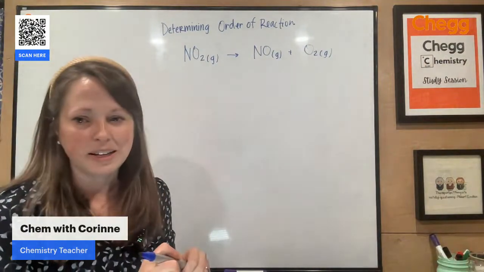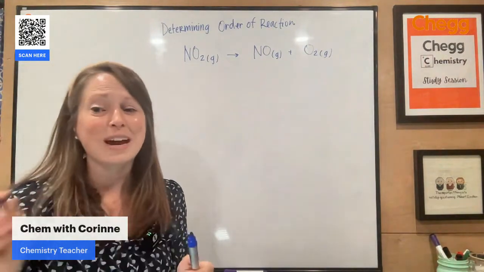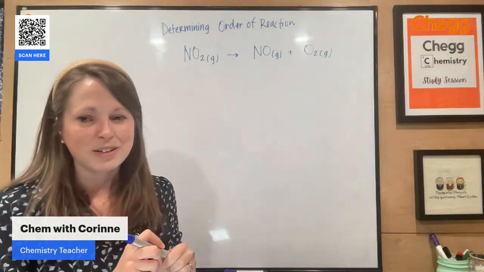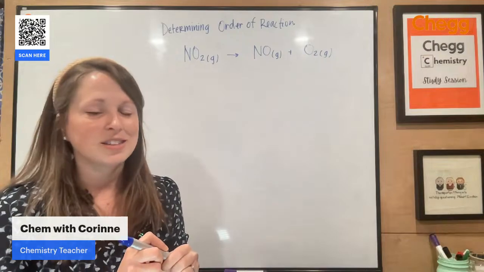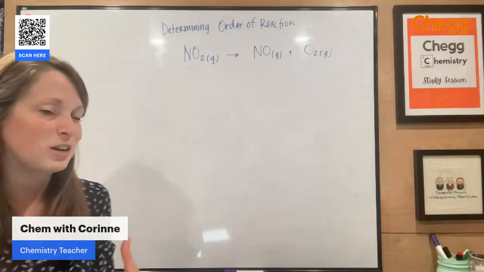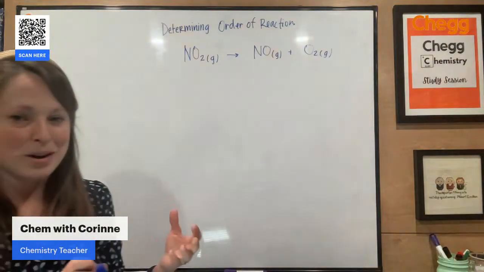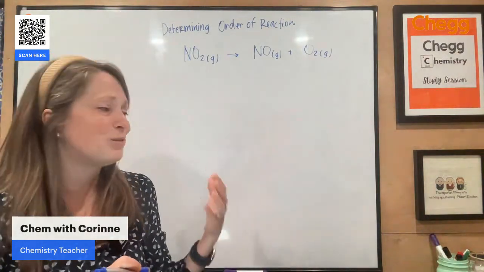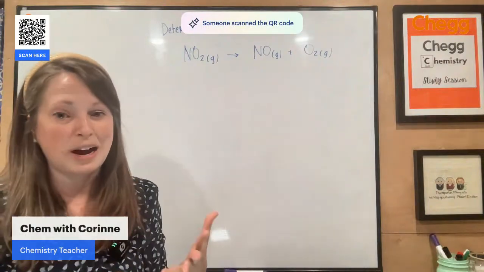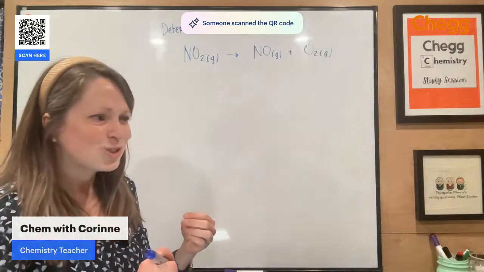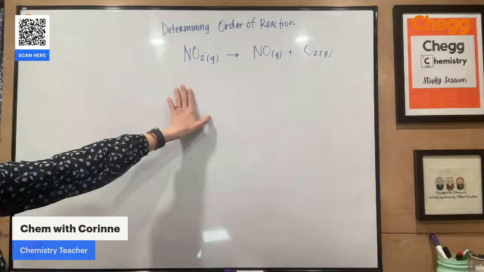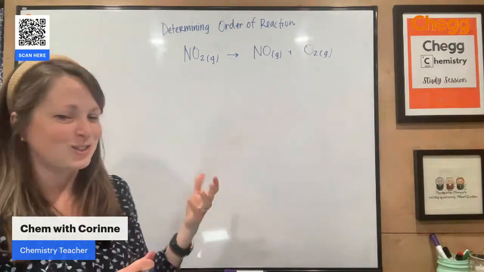It looks like we had someone in the chat. Yeah, that's another great mnemonic. Someone on TikTok just said, OIL RIG: oxidation is losing, reduction is gaining. Yeah, so oxidation is loss of electrons, reduction is the gain of electrons. That's a really great way to remember those mnemonics. Next week I will start with an electrochem example, and we'll run through all of those mnemonics so you have them, because it all feels counterintuitive. But thankfully, with rate laws and order of reaction, it's a little more clear cut. So let's look at that.